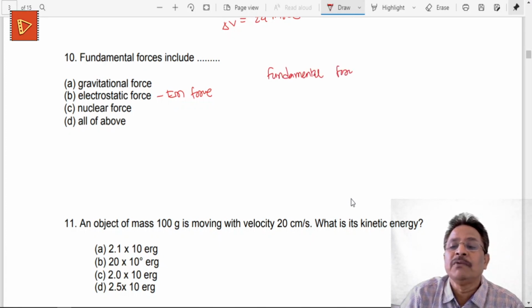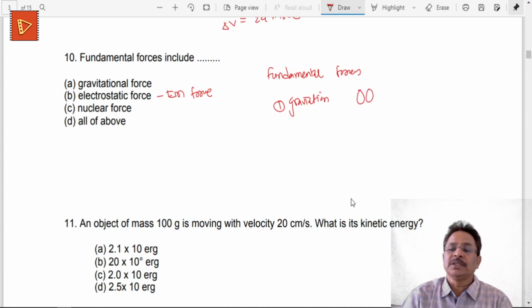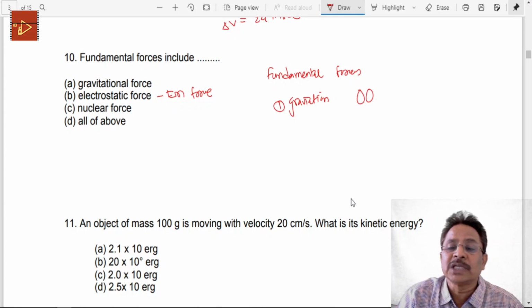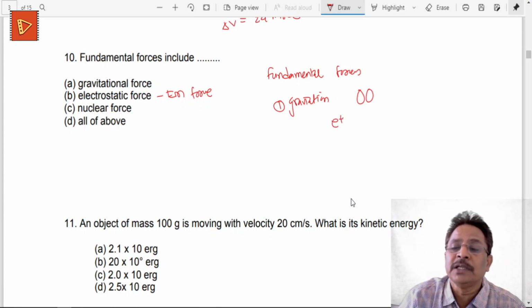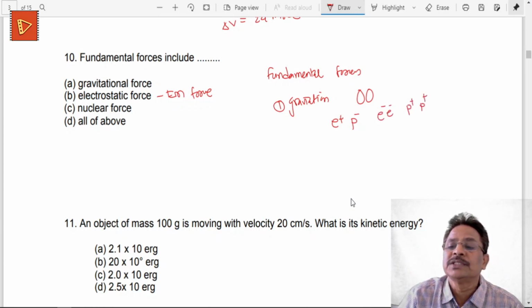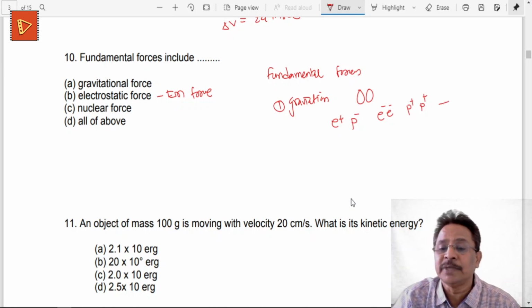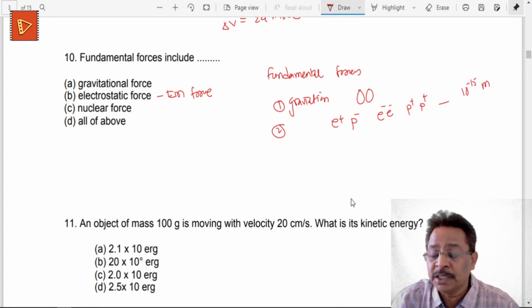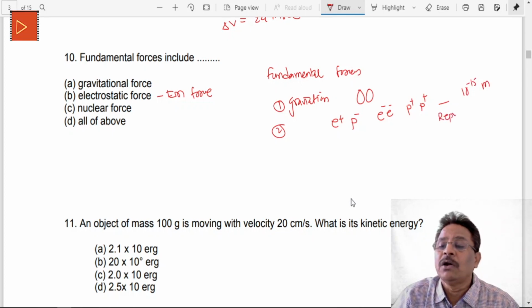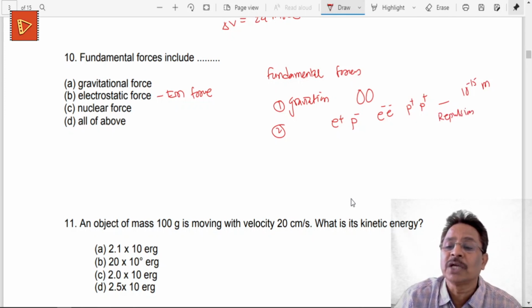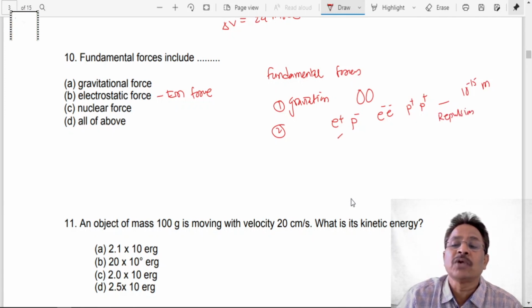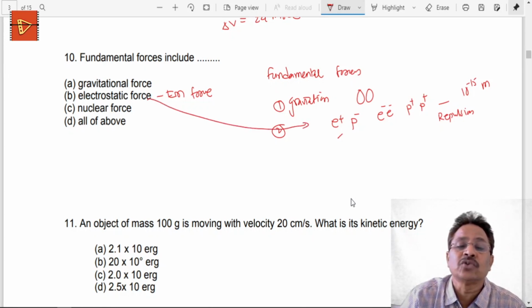Okay, fundamental forces. The first one is gravitational, that is between two heavy objects like sun and earth, and these different types of objects. Then in case of electrostatic or electromagnetic force, there are positively charged particles, electron and proton, or electron electron, or proton proton. These types of forces act whenever the distance between them is more than 10 raised to minus 15 meters. In the case of protons there is electrostatic repulsion, and there is electrostatic attraction between electron and proton. So this type of force is called electromagnetic force.